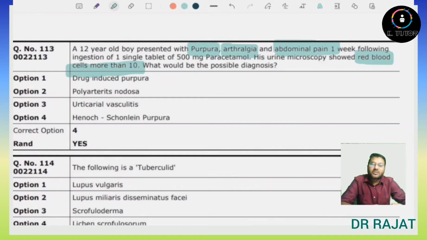If we talk about the other options, then drug-induced purpura, it can be drug-induced purpura, but in drug-induced purpura, arthralgia is not seen. Also, abdominal pain can be present, can not be present. Polyarteritis nodosa, no. And urticarial vasculitis also does not have any such features. So, answer will be option number 4, Henoch-Schönlein purpura, which will have all the features: purpura, arthralgia, abdominal pain, and hematuria.